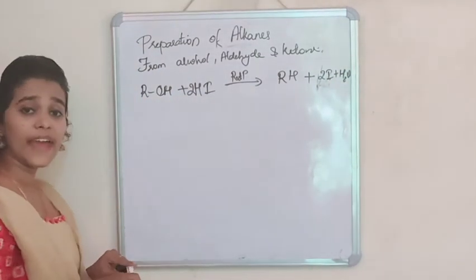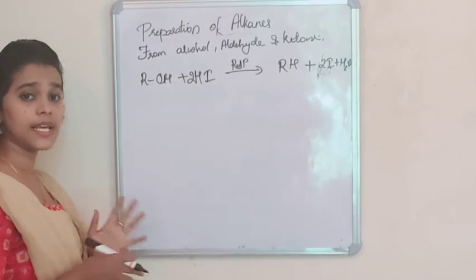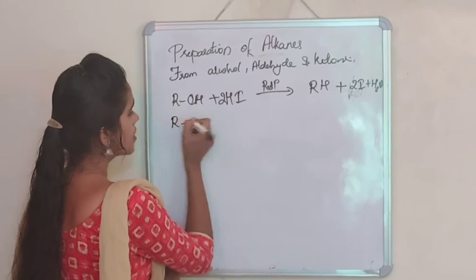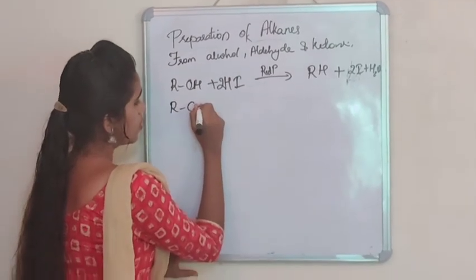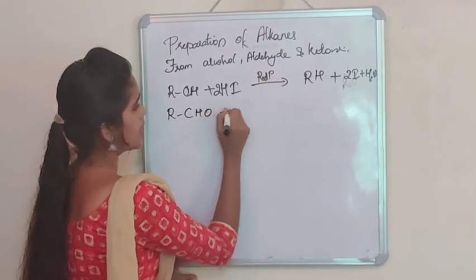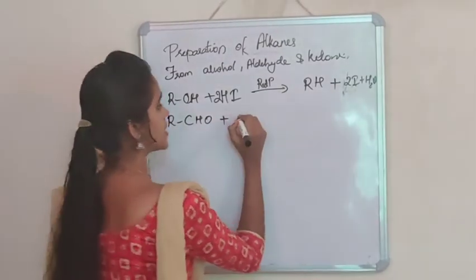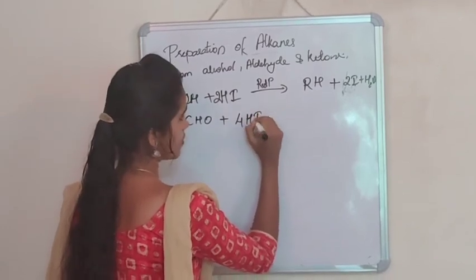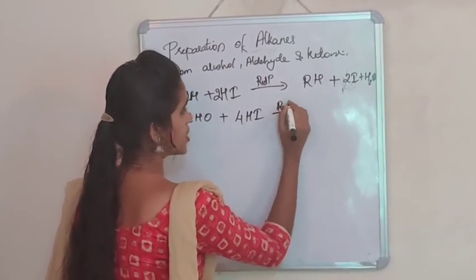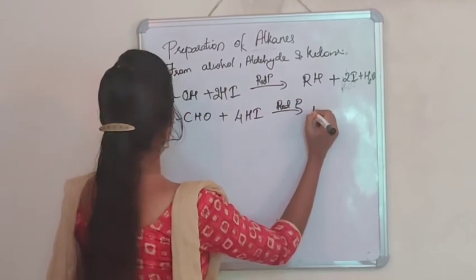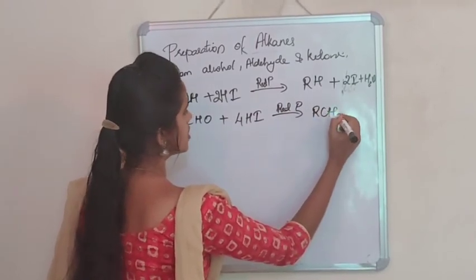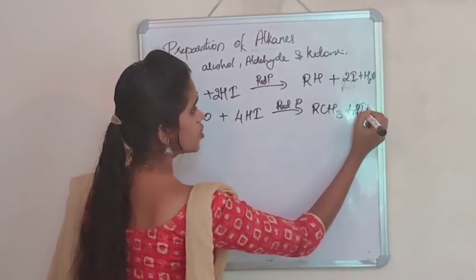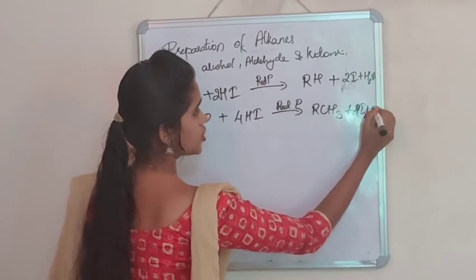In the second case where aldehyde is used, aldehyde means there is a presence of CHO. RCHO, the aldehyde group, is reacted with hydroiodic acid in presence of red phosphorus to give RCH3 plus I2 plus H2O.